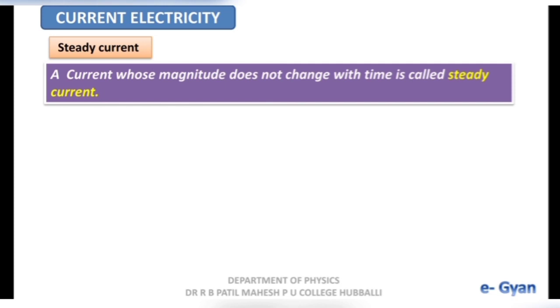Okay, the magnitude of this current will not change. It remains the same with respect to time, and is called steady current.